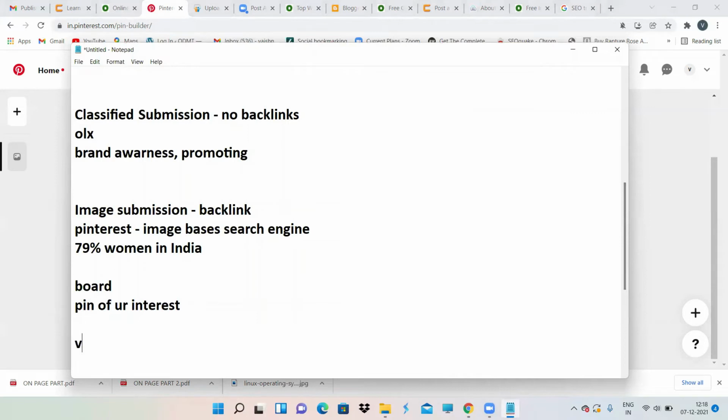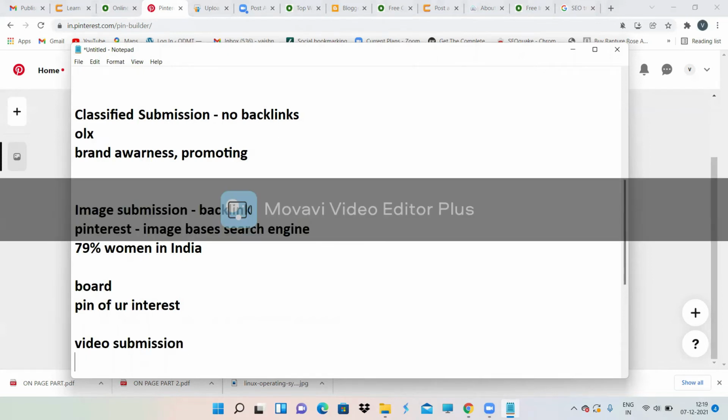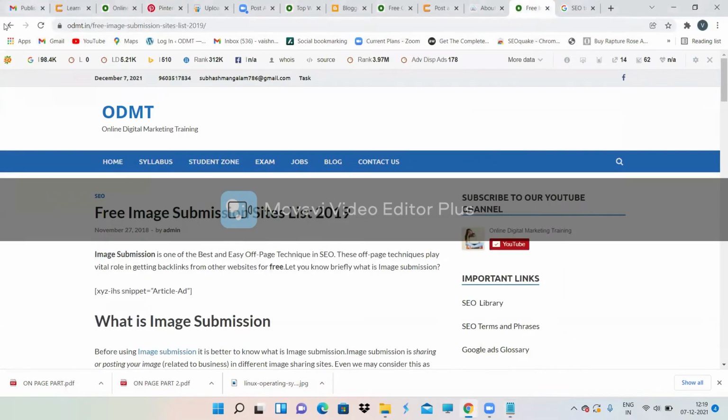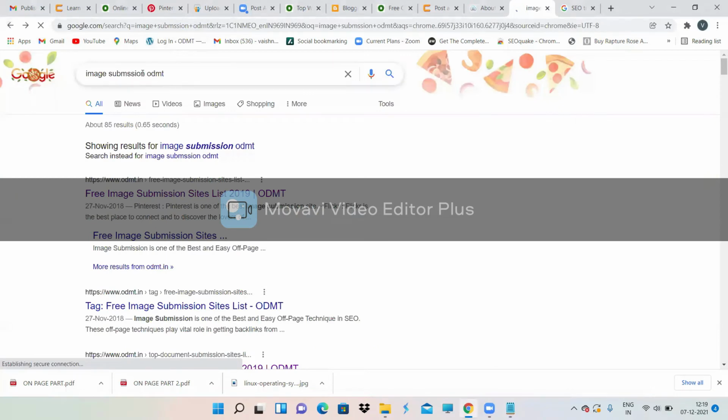Now coming to video submission. Video submission is exactly the same as image submission, but the thing is here you are uploading an image, but here you have to upload a video. That is the only difference. So let's see what are the good image video submission sites in ODMT.